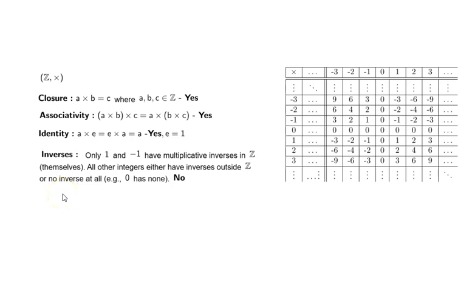What about inverses? Only 1 and minus 1 have multiplicative inverses in the set of integers. All other integers have either inverses outside the set of integers or no inverse at all. For example, no inverse at all is for 0. 0 has no multiplicative inverse. So that was the set of integers under multiplication. Because no inverses exist except for one or two elements, we can say it does not form a group.